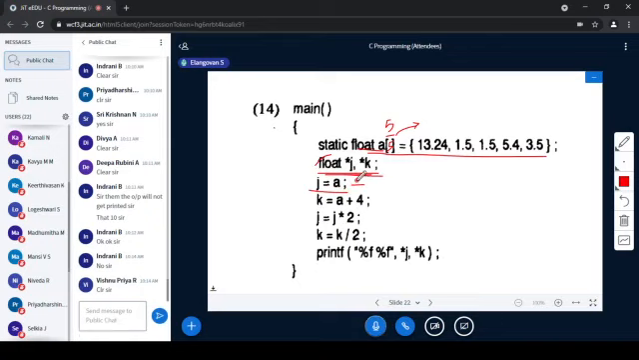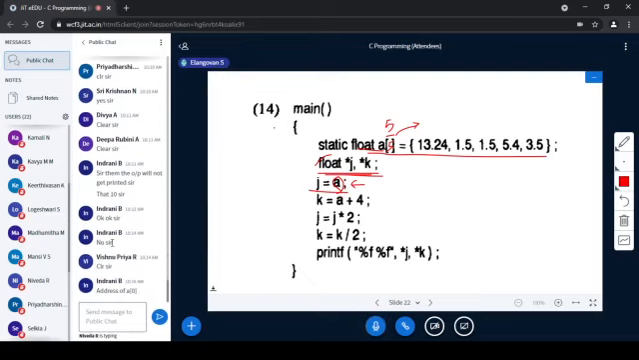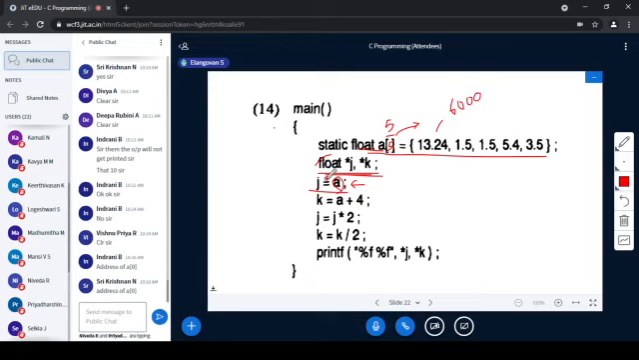So a is stored in j. What is the meaning of a? When we mention it as a, what is the meaning of it? I am reiterating again and again: address of a of 0, correct. Suppose this time we take the address as 6000. So 6000 will get stored in j.